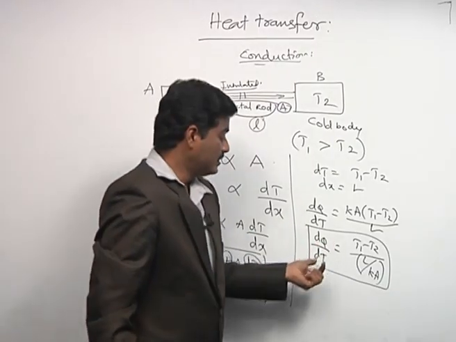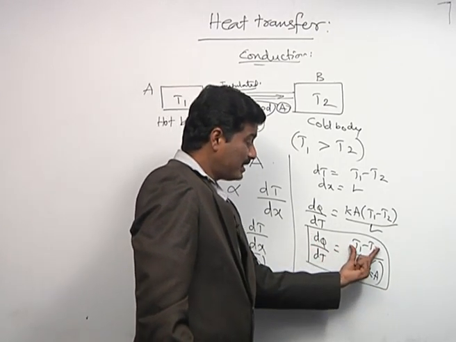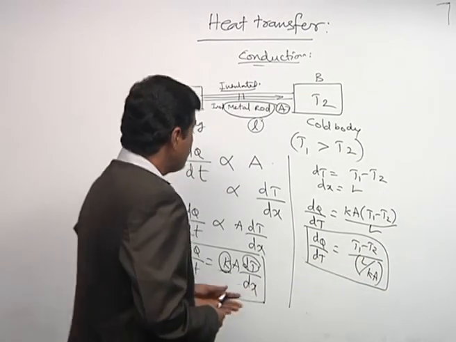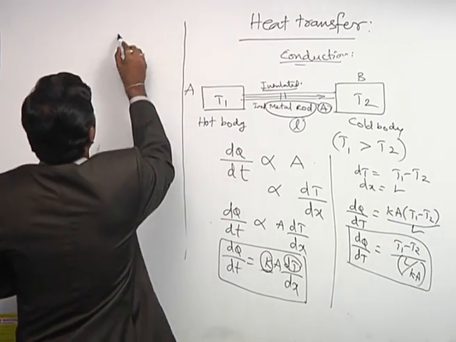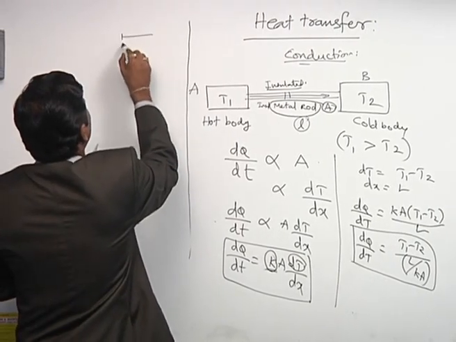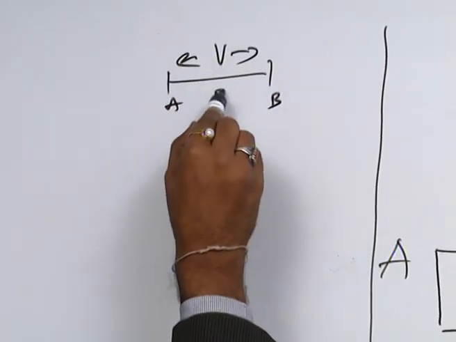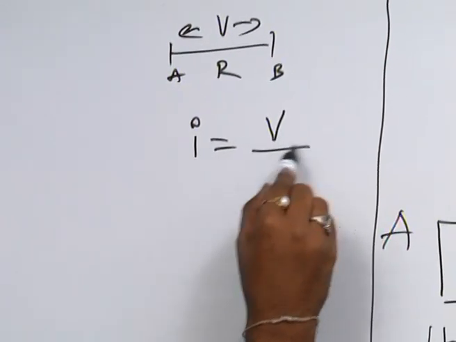This dQ/dt is the rate of heat flow. This is equal to the temperature difference divided by some constant, L by KA. It is similar to our electrical analogy. Suppose this is point A and this is point B. Let the potential difference be V and the resistance be R. We can write the electrical current I equal to V by R.